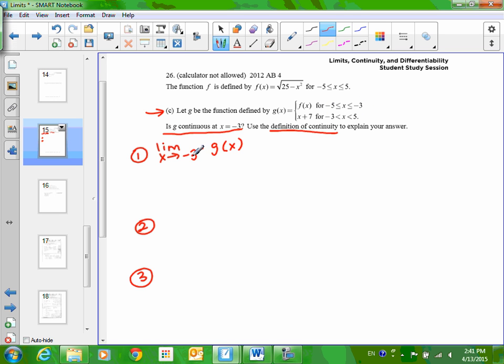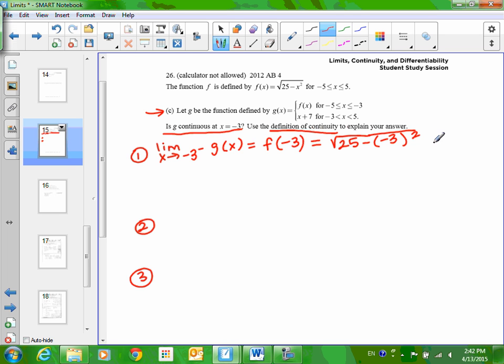Think about, this would be for values that are less than -3, so we're going to use the top. So I'm going to say f of x, or specifically in our problem, f of -3, because that's what you do for limits. You plug in the number for x. All right, that means we got to go back up here. Okay, so square root of 25 minus -3 squared.